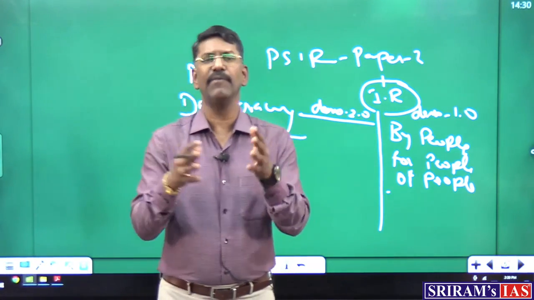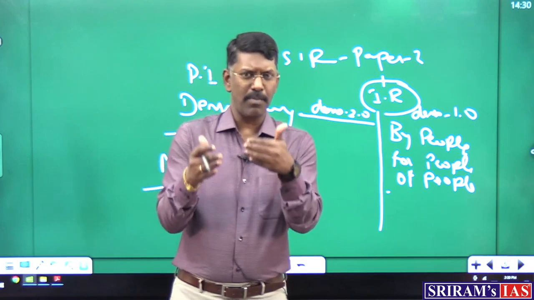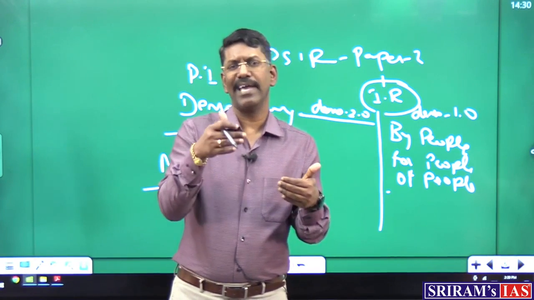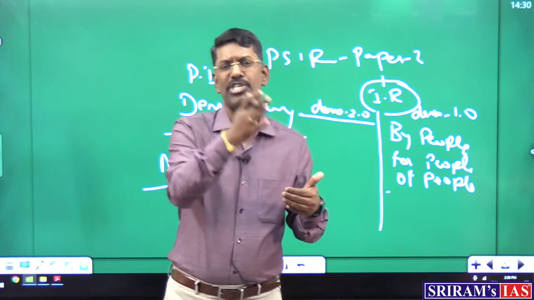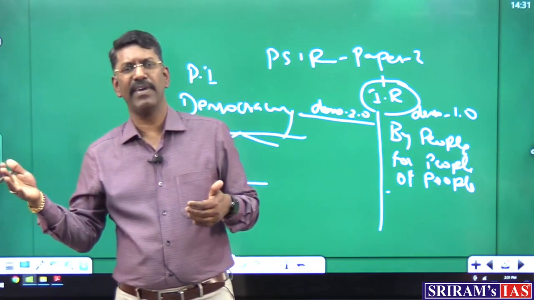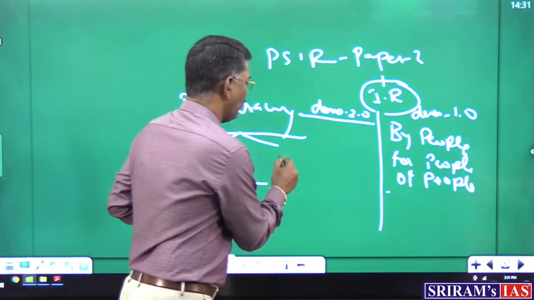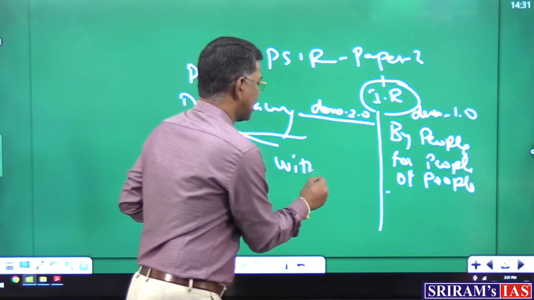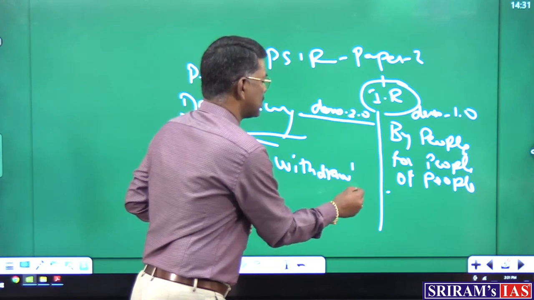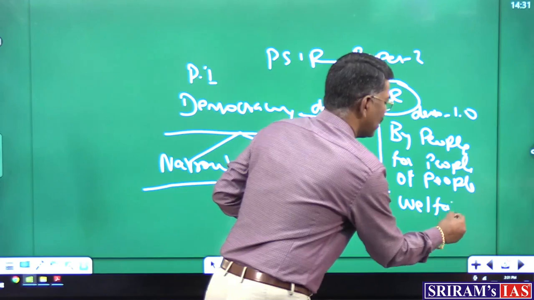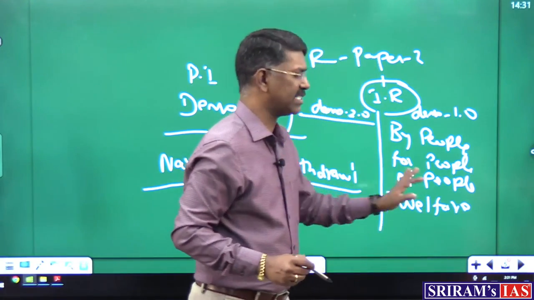That is the real meaning of democracy. But the moment the 1990s scenario came into existence, the world scenario slightly changed into another direction, by moving from welfare into the category of withdrawal of state. That is another important thing. The withdrawal of state is also happening. Here it is welfare: a welfare-oriented government, a welfare state.